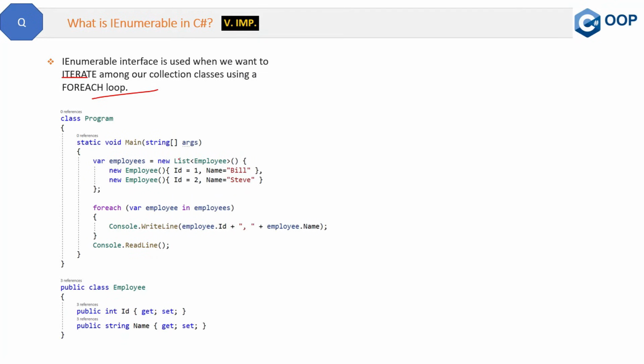In this code, there is a list of employees right here. And then we are adding new employees in this list. We have this Employee class here, and we are adding these employees into this employees list. So now we have a ready employees list. Now we want to iterate this employees list one by one. How this loop is working, how we are able to loop through these employees, is because of the IEnumerable interface only, because internally list is going to use IEnumerable only. Let me show you the same thing in Visual Studio.